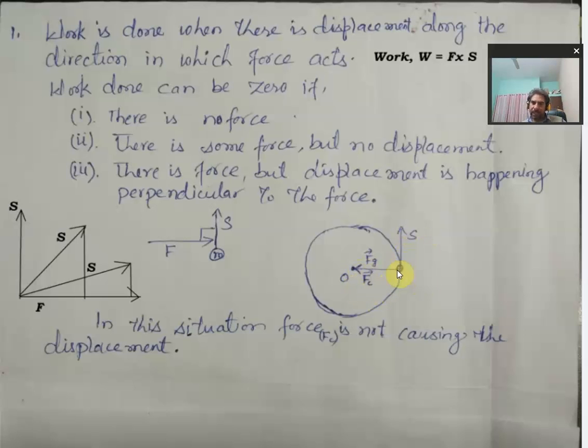You can think about another example. Suppose that this is a satellite which is revolving around the earth. So the earth is at this center O, and this satellite is revolving around the earth in anti-clockwise direction. At any point, the direction of motion of the satellite, or the direction of displacement of the satellite, will be along the tangent line drawn at that point. This is the direction of motion at this point only. If it changes to here, the direction will again change. So this will be the direction of displacement of the satellite at this point.